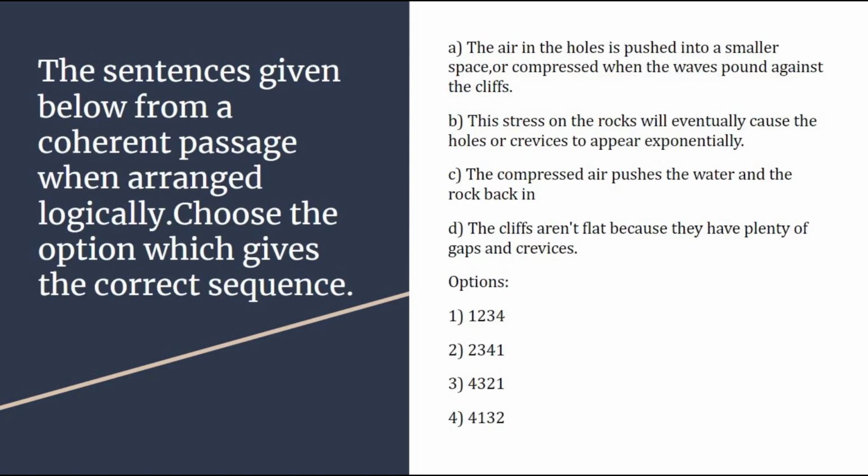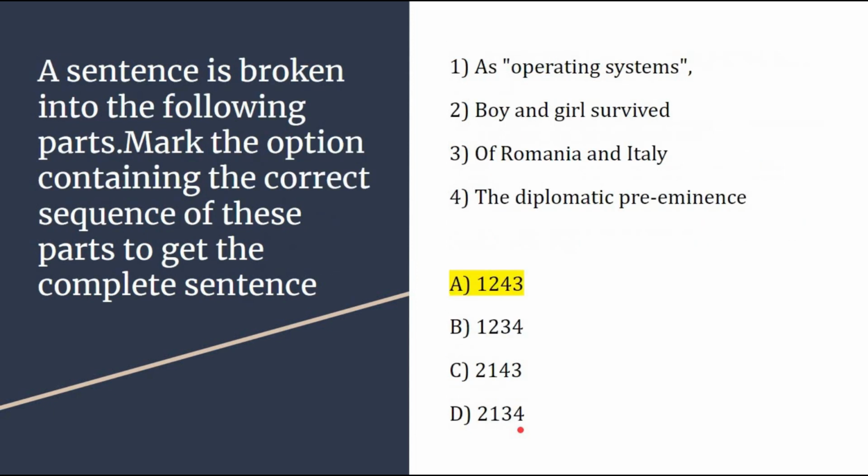Next, this is a separate question and is not related to any passage or any fill in the blanks type question. The question says the sentences given below form a coherent passage when arranged logically. Choose the option which gives the correct sequence. So you need to find the sequence among this. Option A, option B, option C, option D. You need to go through these options very carefully and think if the sequence 1 2 3 4 is correct, or 2 3 4 1, or 4 3 2 1, or 4 1 3 2. Right? Comment your answer below in the comment section.